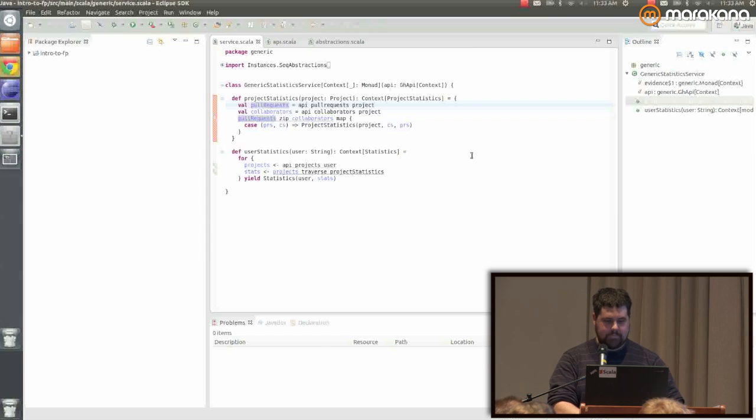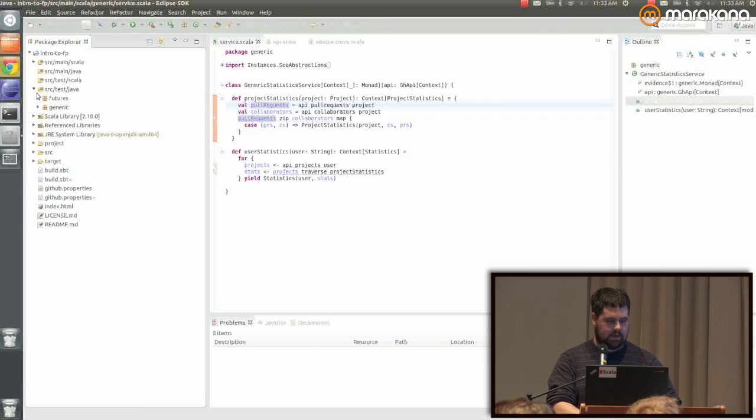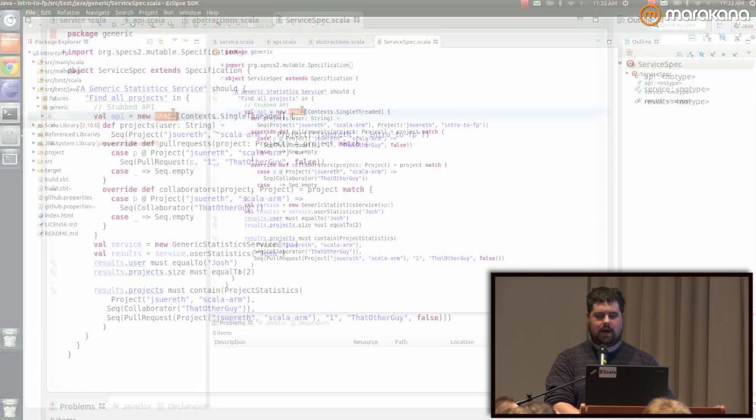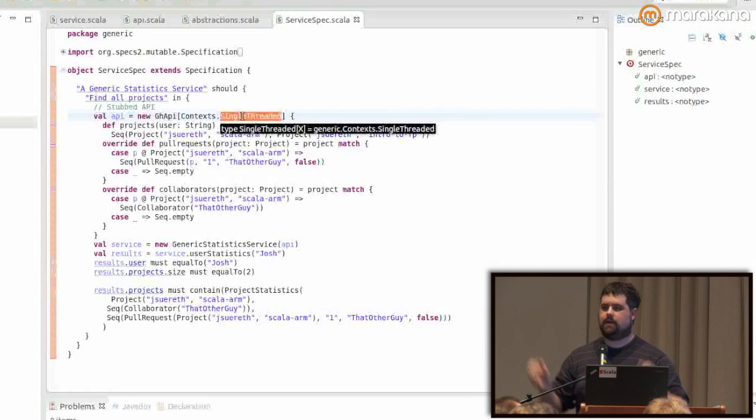Okay, so if you look at our testing here, when we do our test of the generic service, what we do is we define a new API, which is in the single-threaded context. Single-threaded is a type. I'll let you guys guess what the type is. Anyone know? Yeah, okay, few. We'll guess later.